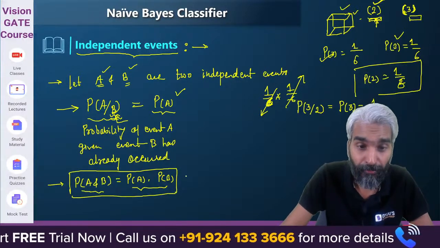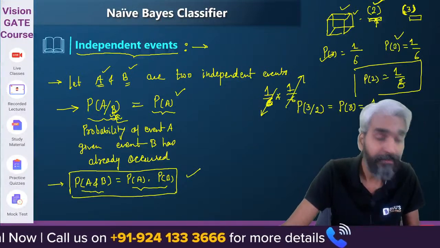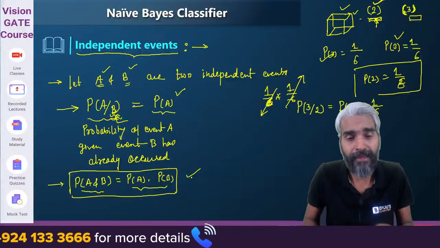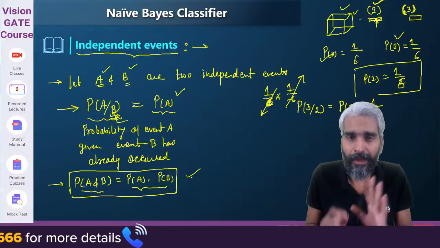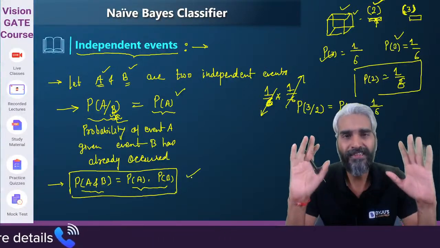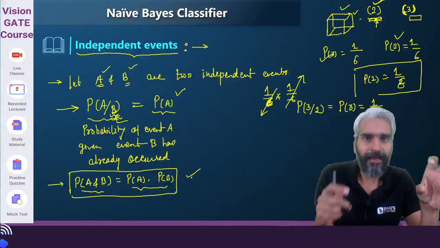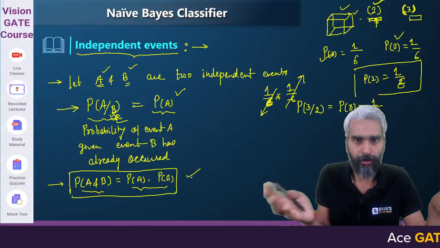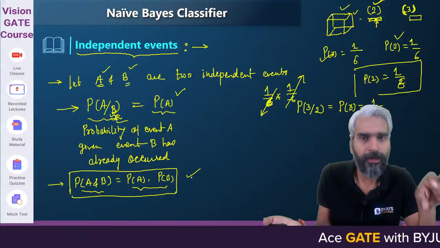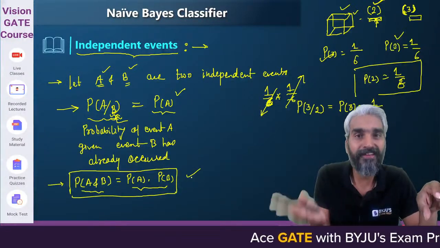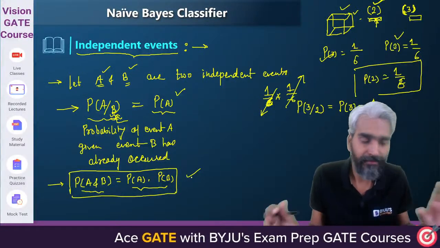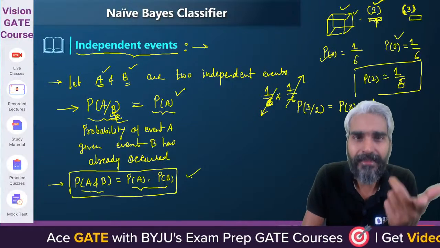Clear? So this is a very important thing. If the events are independent, then the probability of A and B will be this. I hope you understand the independent events now. If the outcome of an event does not depend on the previous outcome or the previous event, then those two events are independent. Clear?